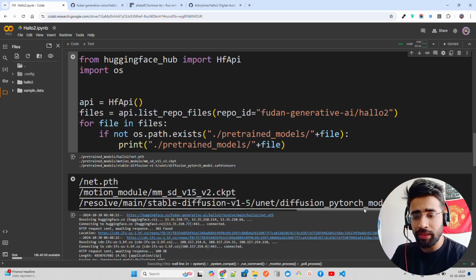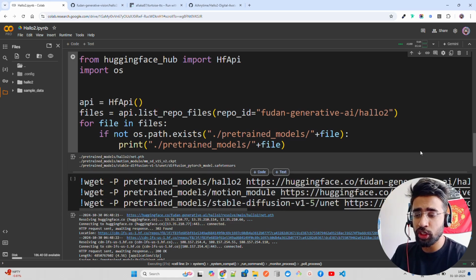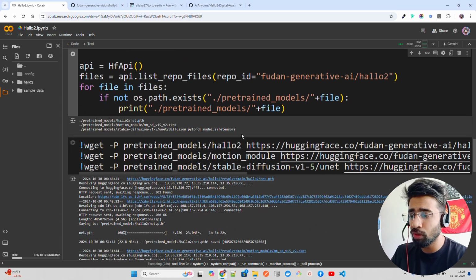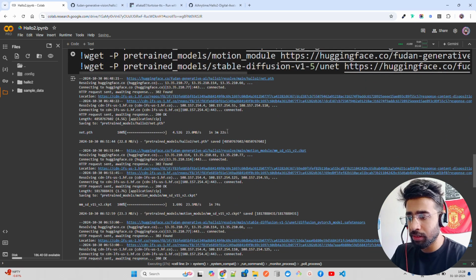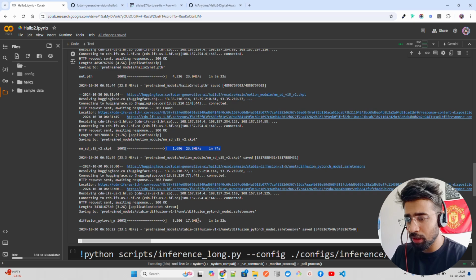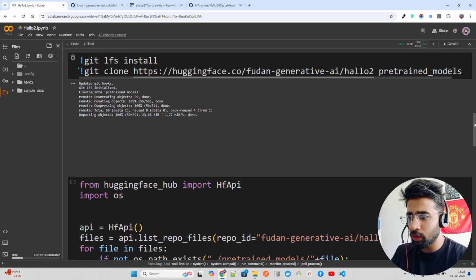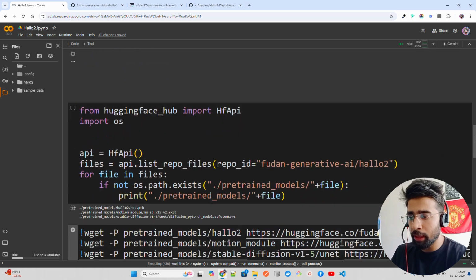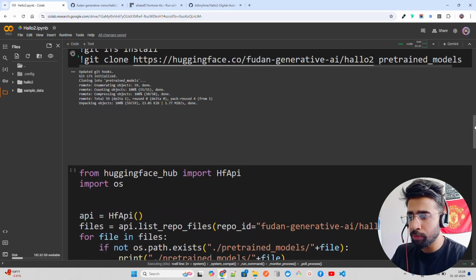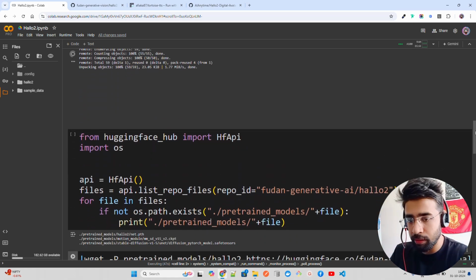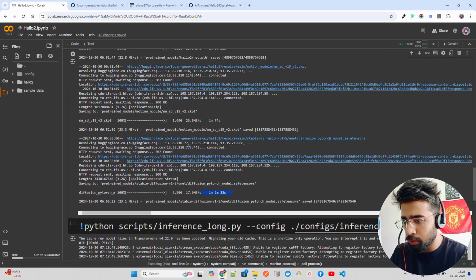The checkpoints and the safetensors, so all the model weights and checkpoints, I store in these folders, and you can see it's like 5 GBs of files. The net.pth is almost 5 GB. We have a checkpoint around 2 GB, and then one around 3 GB. So you need like 10 GB of storage to do that. This will throw you errors, so it's better to get it through the Hugging Face API. I'm just showing you step by step how you can do this. It takes a bit of time, so let's wait for it.